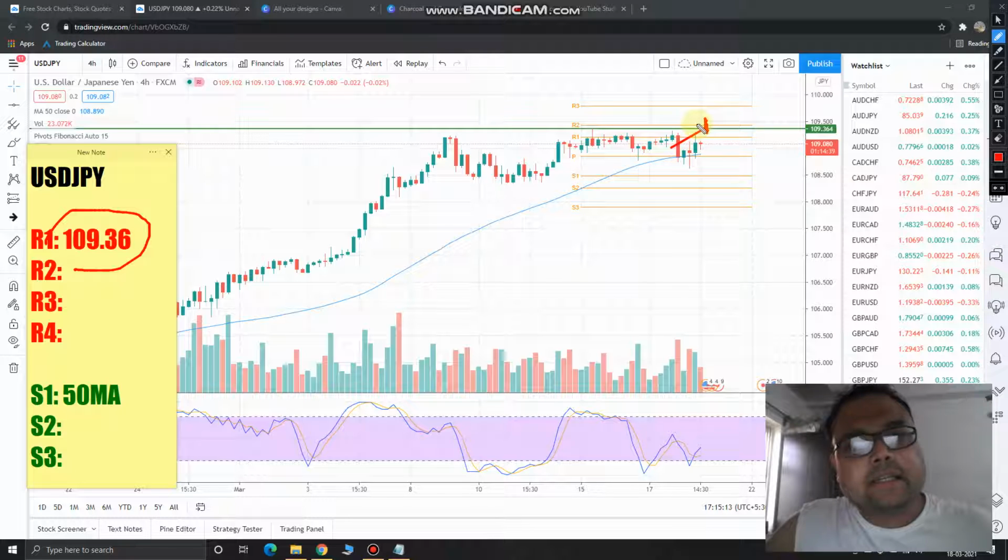If the market crosses this line, then wait for 1 or 2 hours and just see how the price is doing. If you see that the price is trading comfortably above the 109.36 level for 1 or 2 hours, then you can easily execute the buy order here.